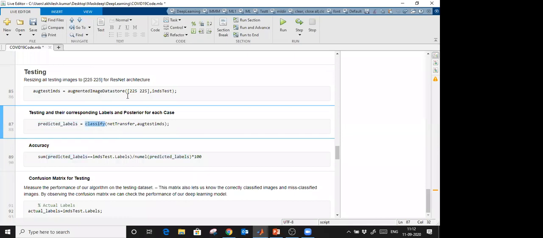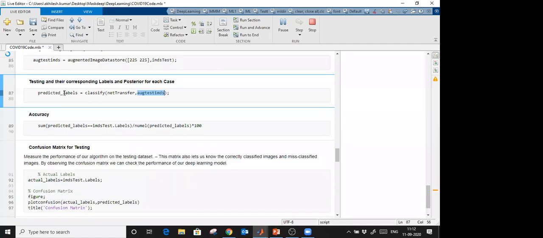This is my model which is created, and here we have to provide the input images, the new images. When I run this, I will get the prediction. There are huge images, so it will take a little time to execute. So here I will get the predicted labels.